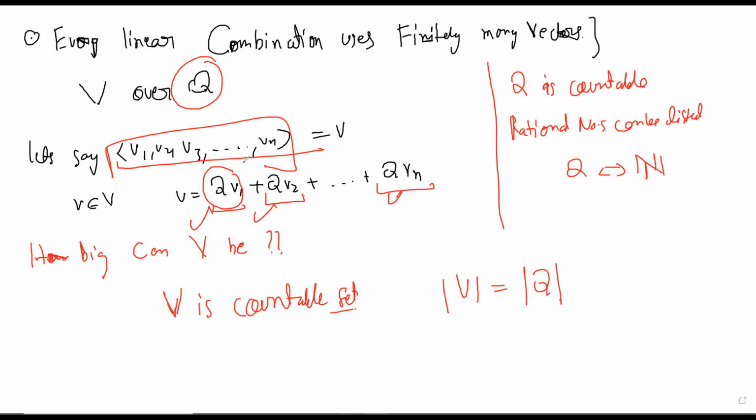Now, if someone starts with a vector space which you already know is uncountable, or whose cardinality is much bigger than, let's say, Q, say R, so the cardinality of R is bigger than Q, again that is something that can be proved, then if you are taking R over Q, certainly finitely many vectors can never be used to generate it. You cannot find a finite subset using which you can get all real numbers. So you get my point.